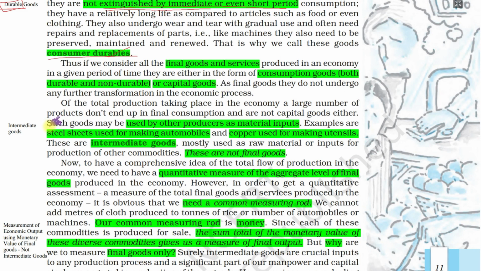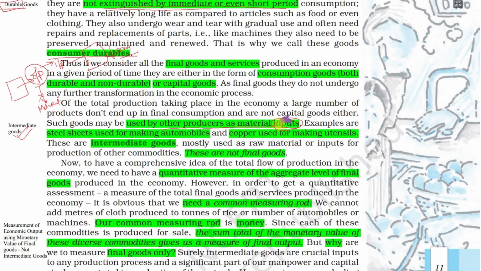So we have learned final goods. Then there are intermediate goods. As I told you, there are some goods which a firm produces as output, but they do not go into the market; they go as an input to another industry or firm, used by other producers as material inputs.